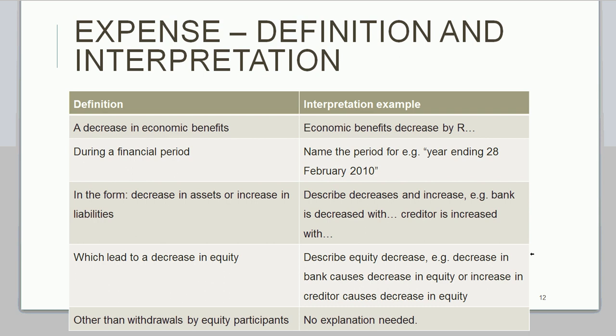So you need to say that the decrease in the bank causes a decrease in equity, or the increase in the creditor will cause a decrease in equity. But you need to again explain why there will be a decrease in equity. And then the last one, other than withdrawals by equity participants, normally you don't need any explanations there, but you need to remember to state this part so that you can get a half a mark there.